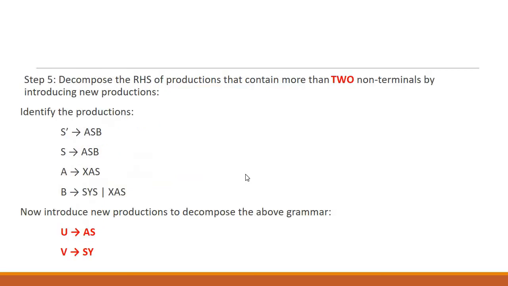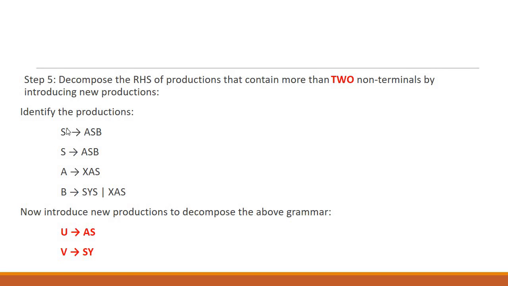The last step, we need to decompose the productions which are having more than two non-terminals by introducing new productions. So how can we do it? We need to identify the productions which are having multiple non-terminals, but these non-terminals should be more than two.